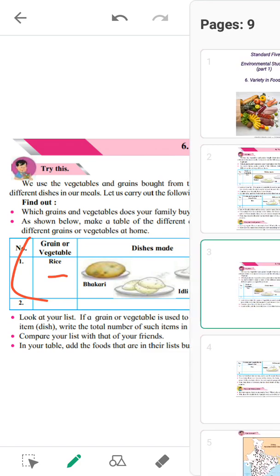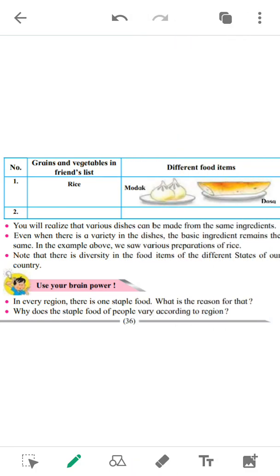So see, in this list, what is made up of rice? Modak. These Hindus generally make modak and dosa. So how many dishes are made out of rice? 2. So your friend's mom made different dishes while your mom made different dishes out of rice. So now you have to compare them.